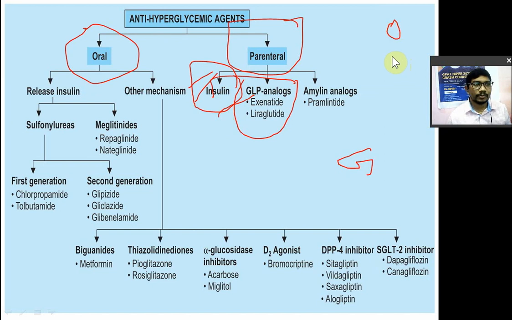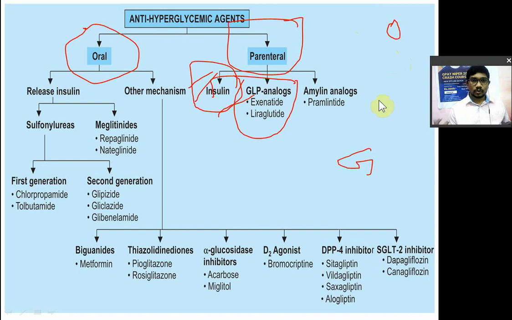If you take glucose orally or take glucose intravenously, which one secretes more insulin? So oral glucose intake will secrete more insulin as compared to glucose taken by the intravenous route. Why? There is a reason. When you take glucose orally, in your intestine, in response to the presence of glucose, there is a release of one peptide.